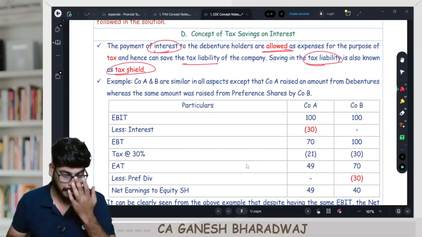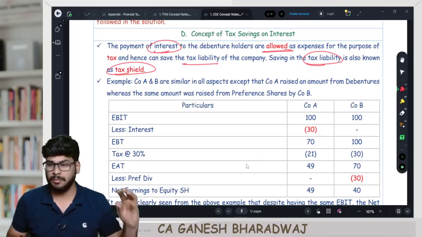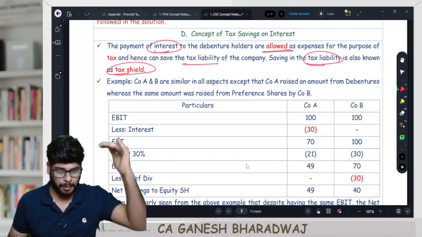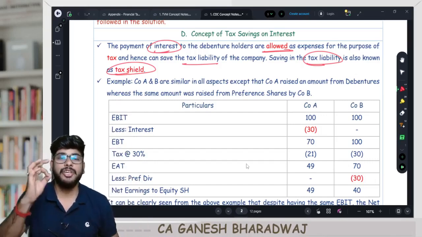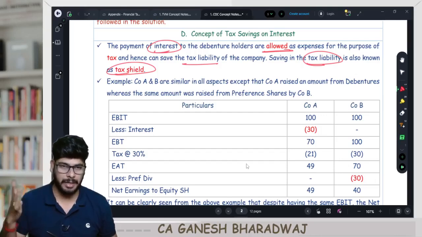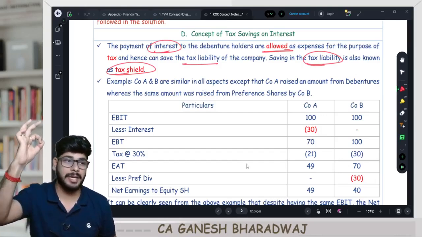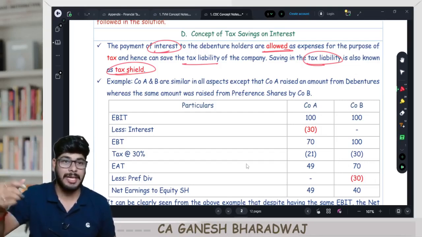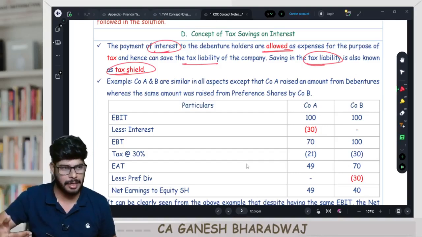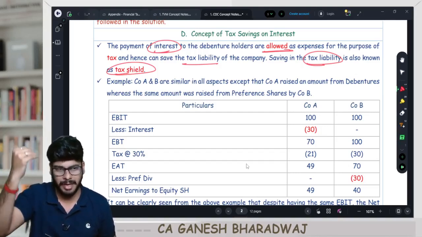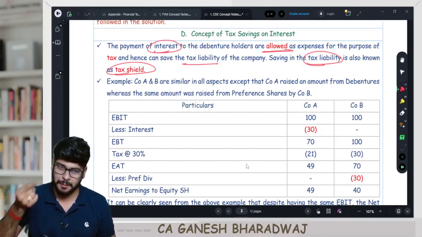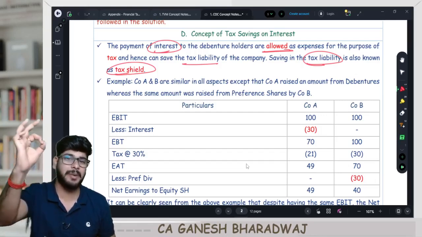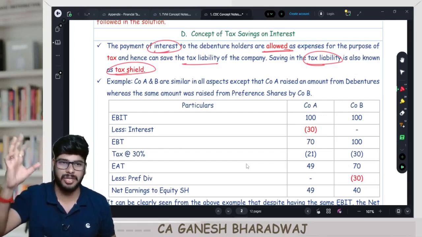Now, what is this, sir? Guys, some basics of income tax. Forget income tax, think of your profit computation. When a company is paying income tax, it is paid on what? On your profit, correct? For the purpose of this profit computation, there are some expenses which are allowed as a deduction. Your sales or revenue minus expenses is the profit. On this profit only you pay tax. And one of those allowed expenses is interest paid on any debt instrument, interest on debentures or interest on loan.